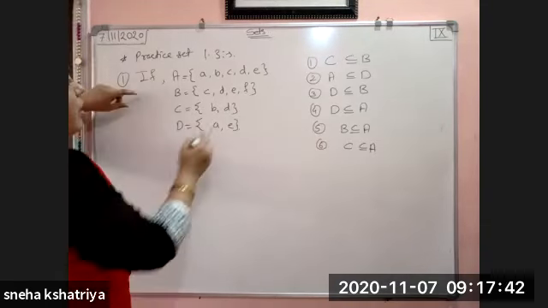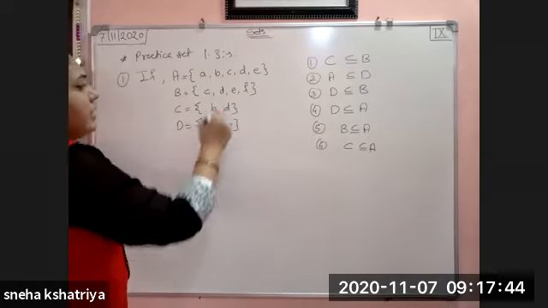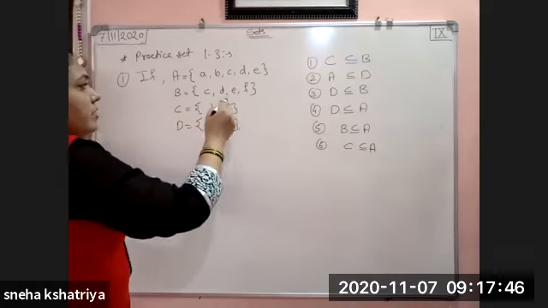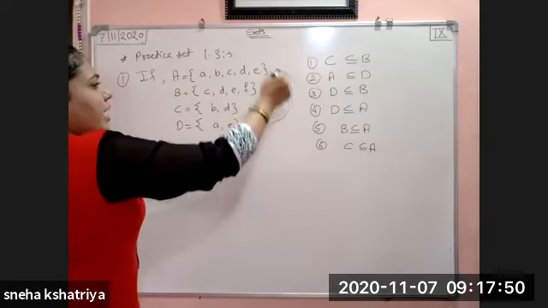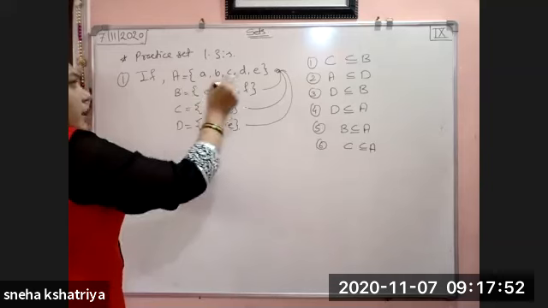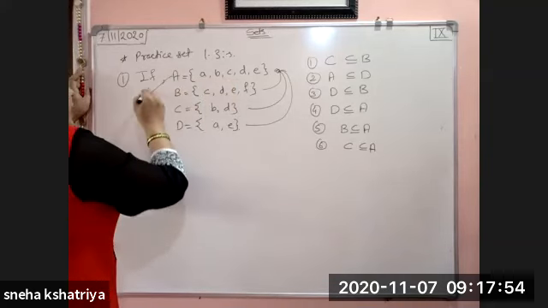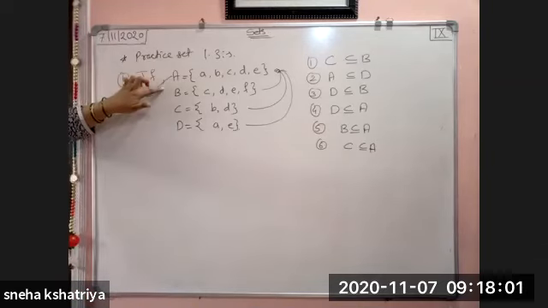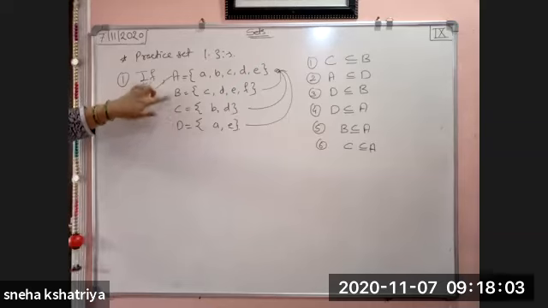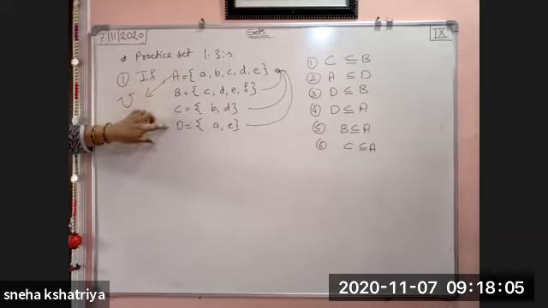Now see here, whatever the elements in B, C, D are, all the elements lie in A. So here, in this question, your A becomes the universal set because it contains all the elements of the other sets.